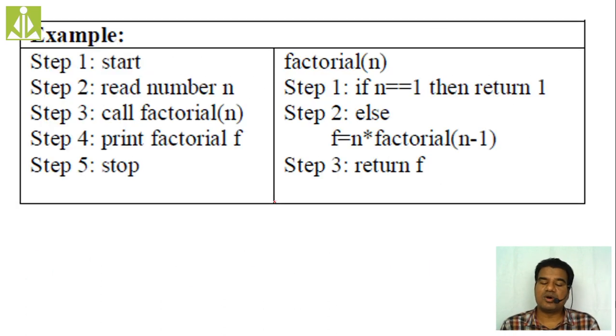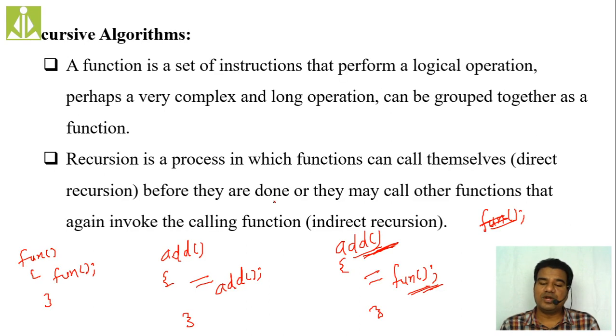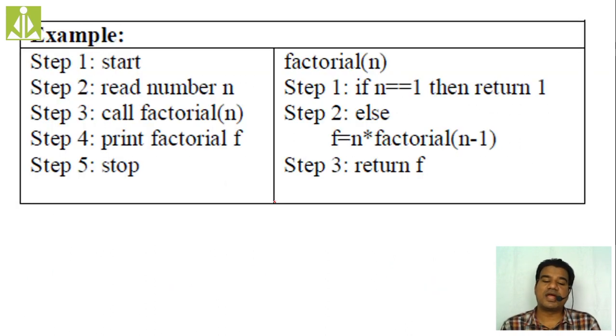So this is something about recursive algorithms. What we generally do with recursion is, in every recursive step, we try to minimize the input size. Over here you can understand that.